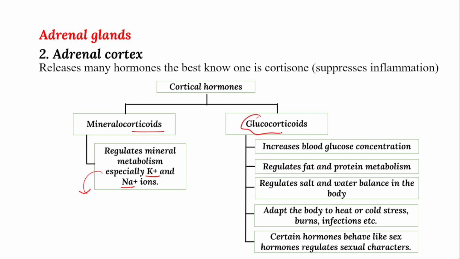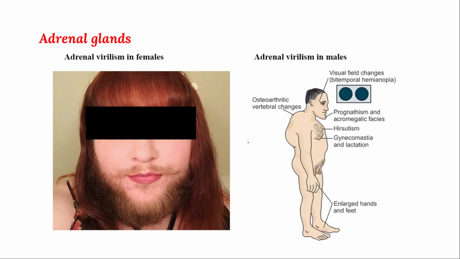If abnormality of these glucocorticoids happens, we can observe that it not only acts upon these parameters but also adversely affects the secondary sexual characters. Take an example here. Because of the improper secretion of glucocorticoids, you can see females will have a mustache and also a beard. In men, this is called virilism. Virilism is mainly caused by abnormal function of glucocorticoids. You can observe that males have a female type of body and females have male type of gestures.